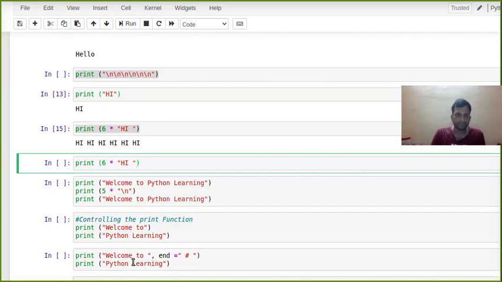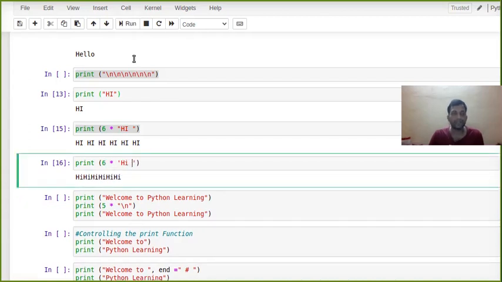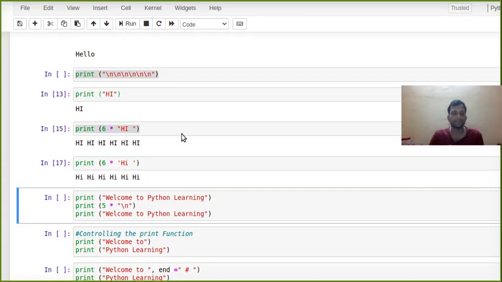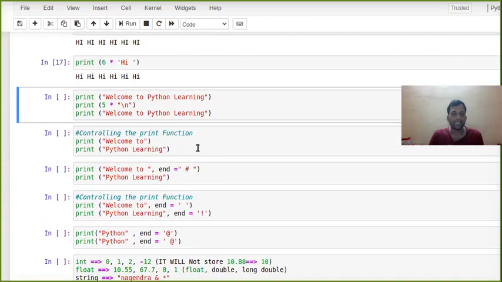So here we can print hi. If you want to give a space, you can give a space. Same thing. So this I have explained to you.